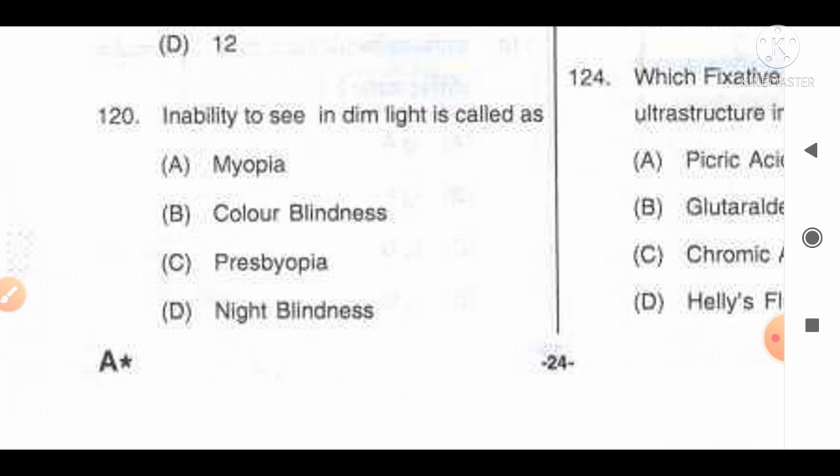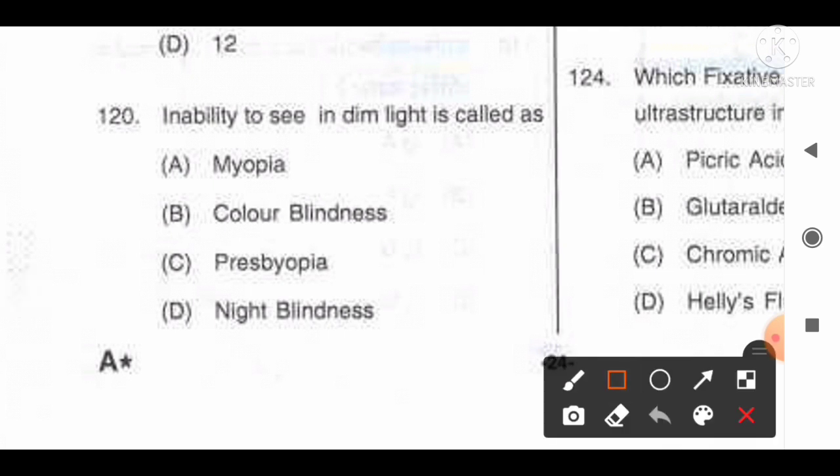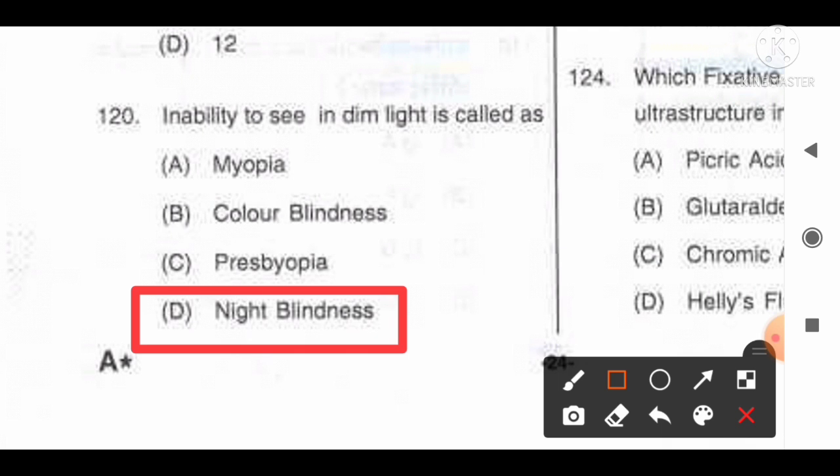And the information available regarding this question: night blindness is an inability to see well at night or in poor or dim light conditions, and color blindness is a person's inability to differentiate colors due to a genetic problem with the cone cells of the retina. So they are quite different, color blindness and night blindness. And for this question we can say option D is the correct answer.